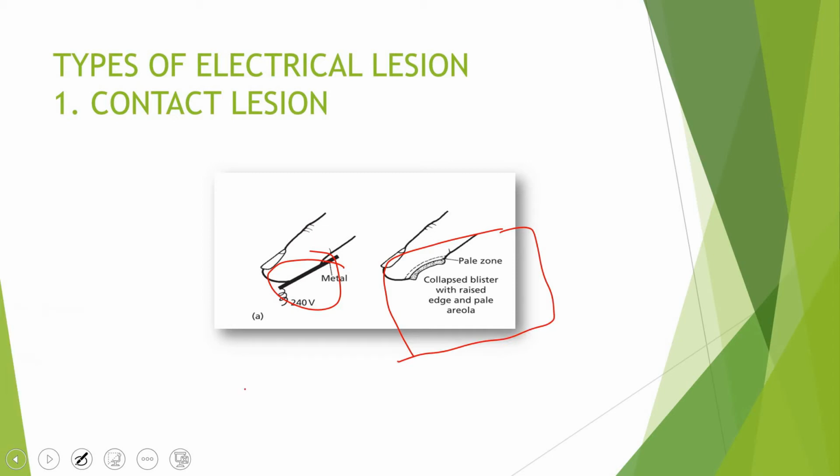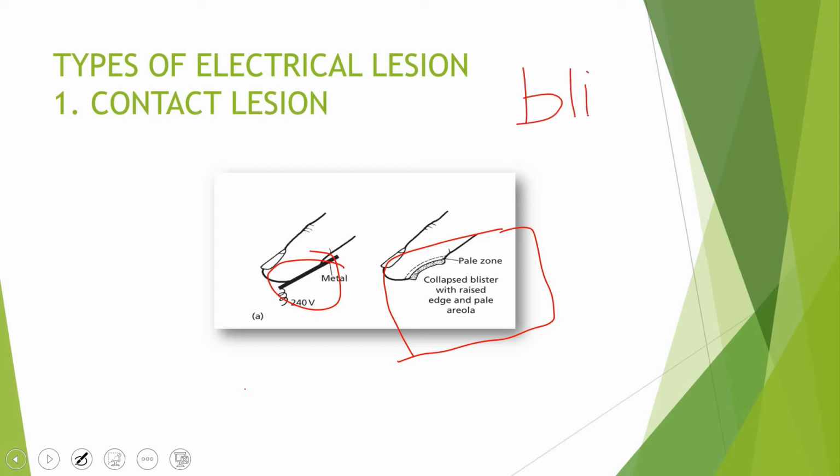Now, what are the characteristics of this thermal lesion? The characteristics are that there will be a blister, and this blister occurs at the site where the conductor comes in firm contact with the skin. What is a blister? Blister is a chala.